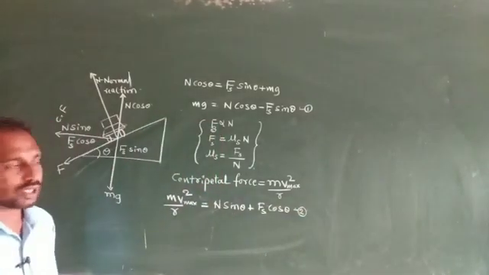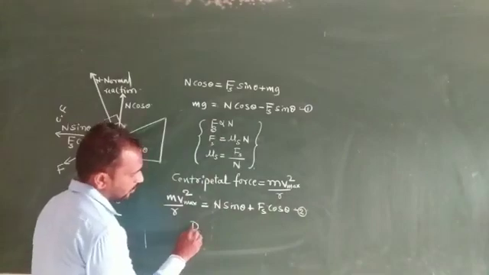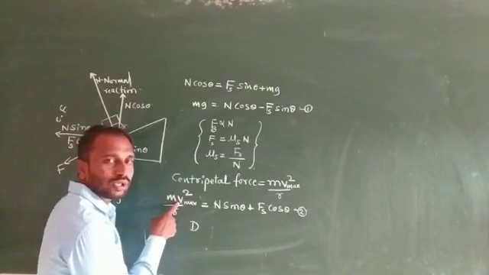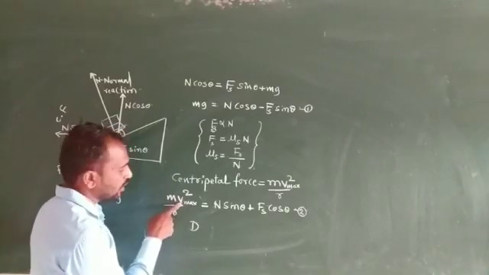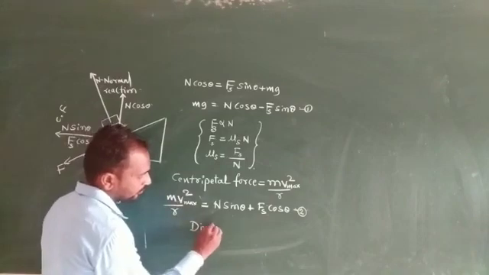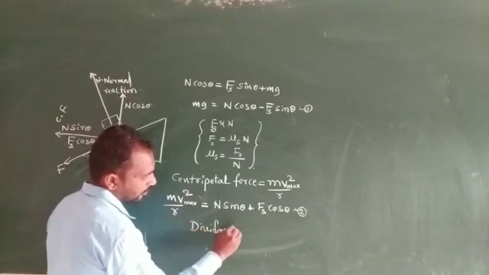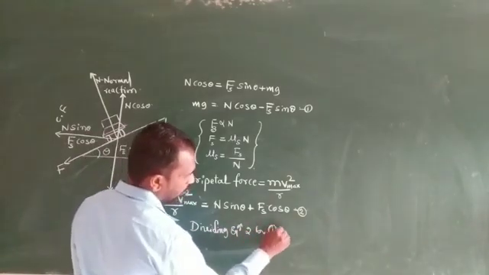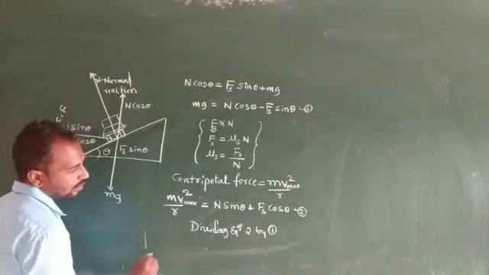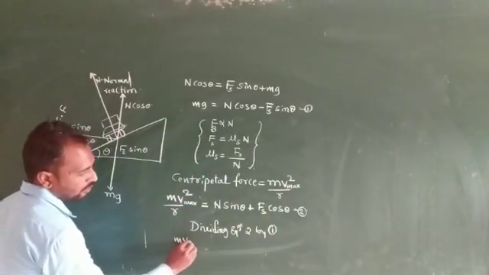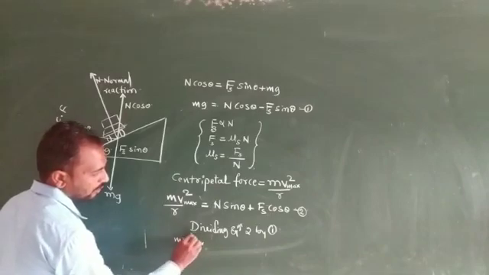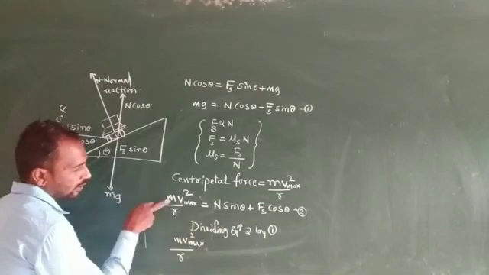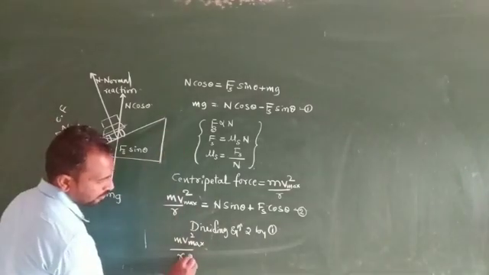So dividing equation 2 by 1, because we want to calculate the maximum velocity of a car in a curved path without a frictional force. So dividing equation 2 by 1: here m v square divided by r, and the first equation mg.